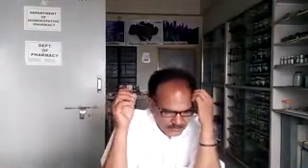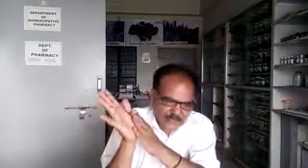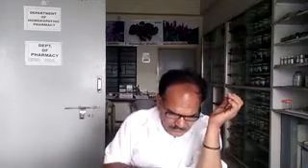These deep muscles of the back of the leg are supplied by the tibial nerve.